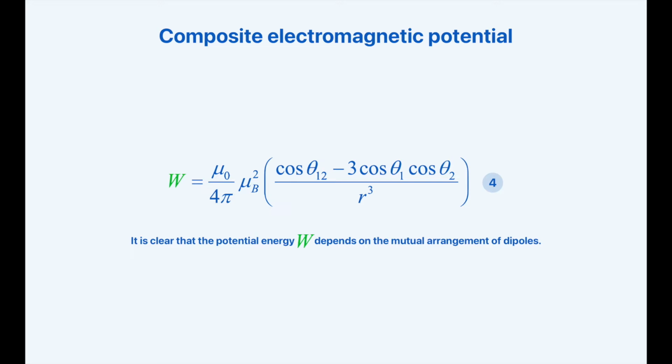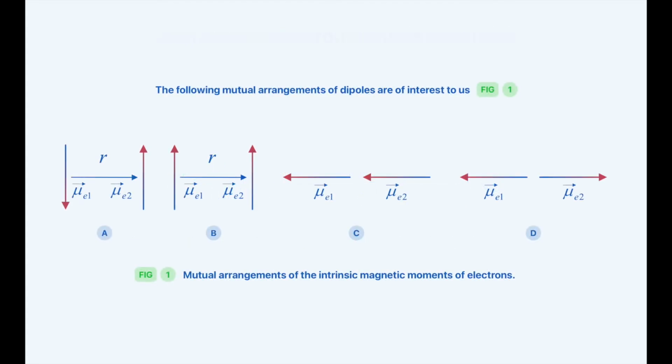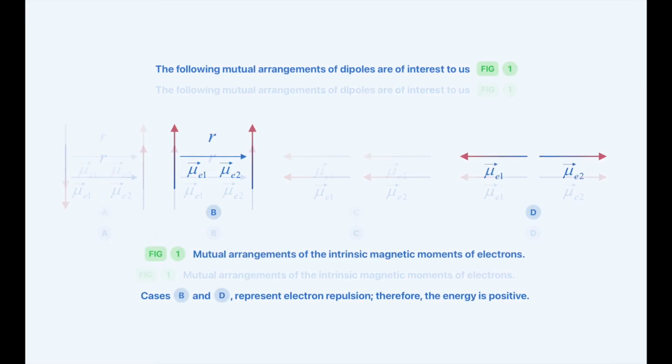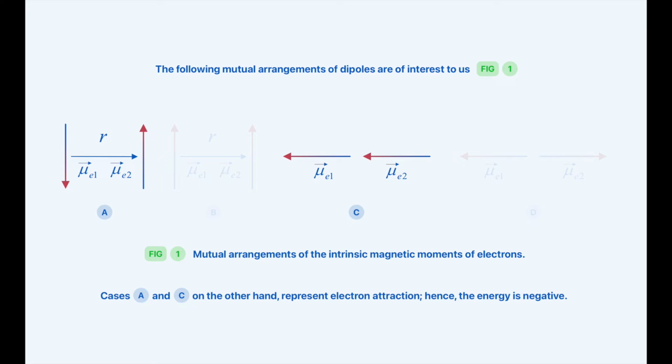It is clear that the potential energy W depends on the mutual arrangement of dipoles. The mutual arrangements of dipoles displayed in Figure 1 are of interest to us. Cases B and D represent electron repulsion. Therefore, the energy is positive. On the other hand, cases A and C represent electron attraction. Hence, the energy is negative.